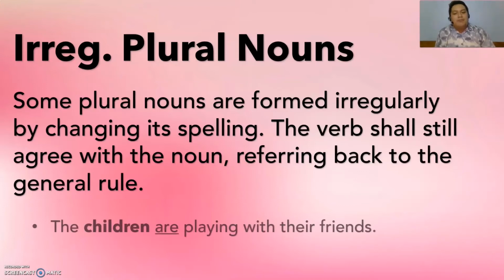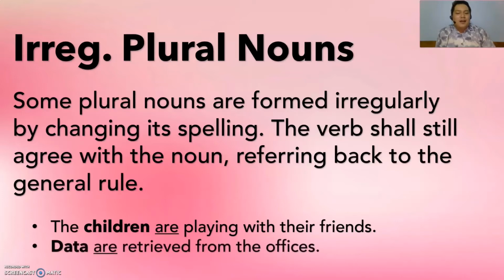So what are the examples? The children are playing with their friends. Children is an irregular plural noun. What is the singular form? Child. Okay, so we use the verb are. Next, data are retrieved from the offices. Our subject here is data. It is considered plural. What is the singular form? Datum. Okay, so we use the plural verb are.